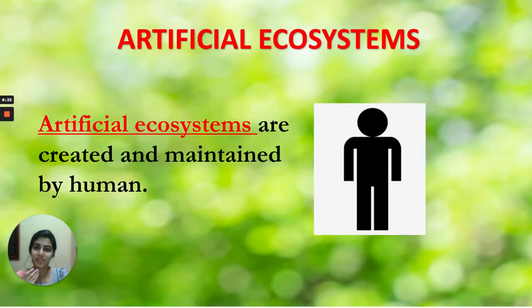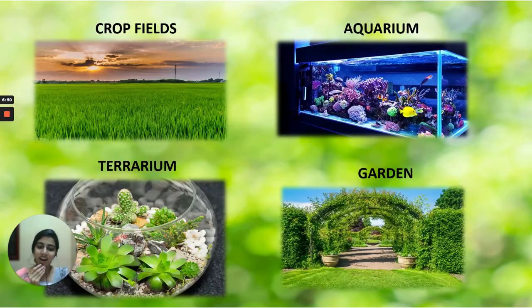Now, the second type of ecosystem is artificial ecosystem. So, from the term itself, you can understand that artificial ecosystems are created, or they are man-made, and they are maintained by humans. Artificial ecosystems have certain characteristics of natural ecosystems also. They are man-made ecosystems and they're maintained by humans only. Now, examples you can see: crop fields, all the paddy fields that you see, they are all made by humans and maintained by humans as well.